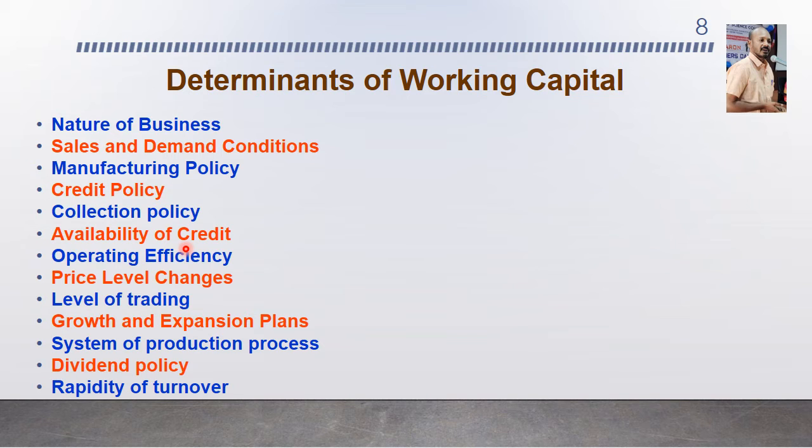The first determinant is the nature of business. Usually in trading businesses, the working capital needs are higher, as most of their investment is concentrated in stock.